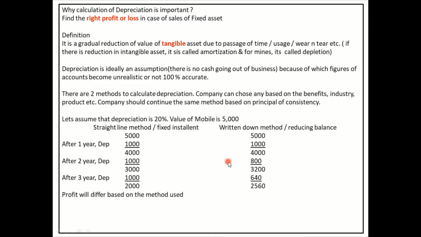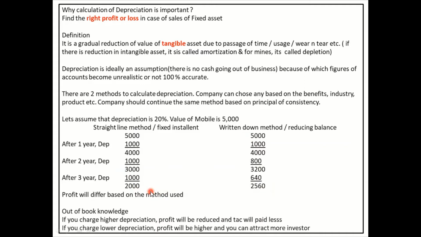Every company has got their own way of selecting it. It could be based on certain benefits, on the industry, or on the product. You don't have to understand why somebody is taking which method. You have to just do the calculation this year. The profit will differ based on the method used. Example, if I'm selling the machinery or this mobile for, let's say, 3,000, in straight line method, I made a profit of 1,000, but in written down method, my profit would be less because the final value, the book value, what we call of the machinery, is different.